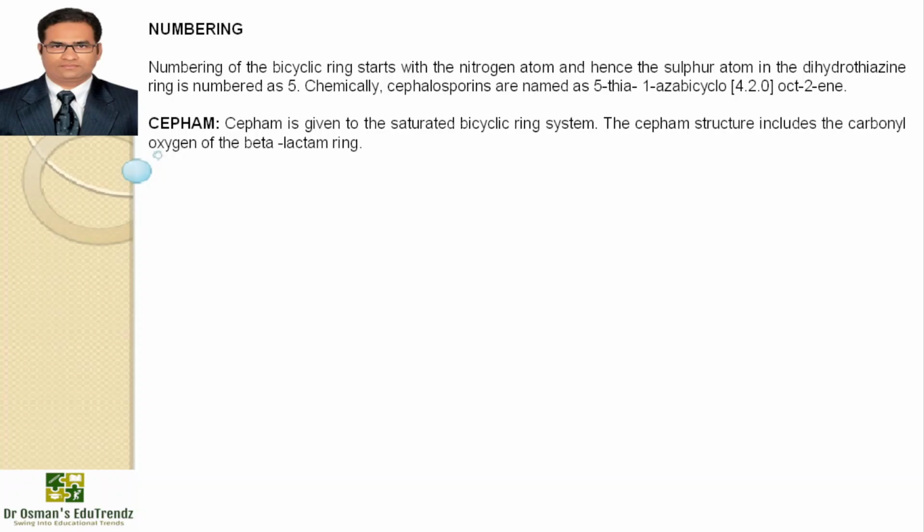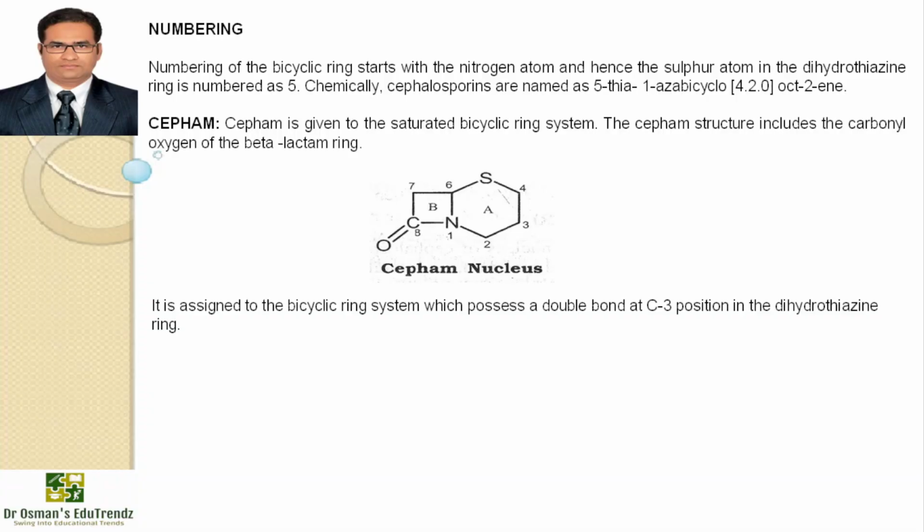Cepham is a name given to a saturated bicyclic ring system. The cepham structure includes the carbonyl oxygen of the beta-lactam ring. You can see the cepham nucleus. It is assigned to the bicyclic ring system which possesses a double bond at the C3 position in the dihydrothiazine ring.